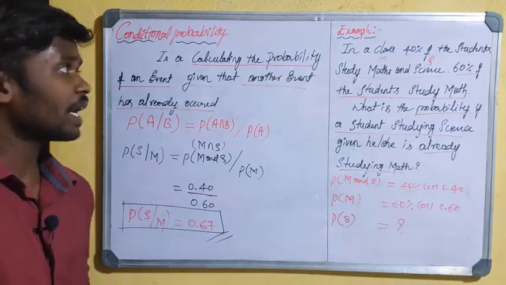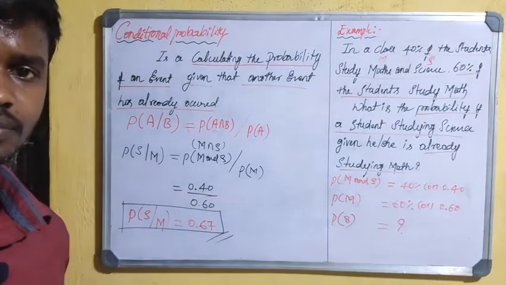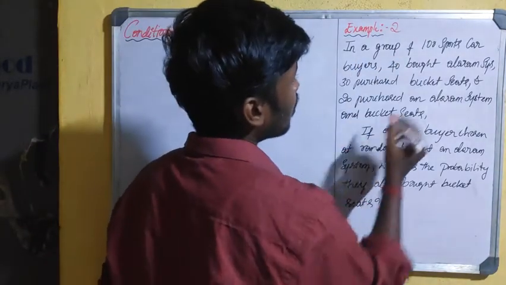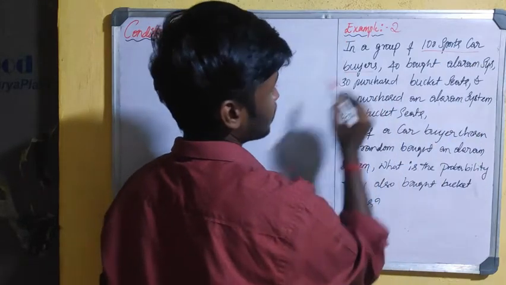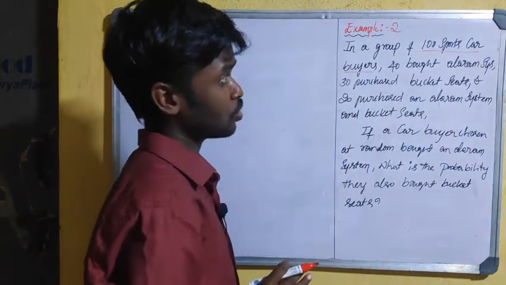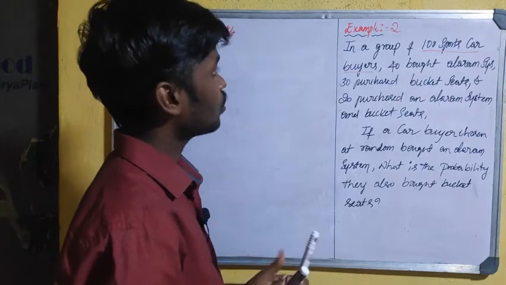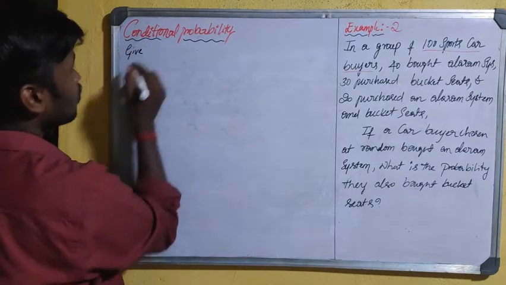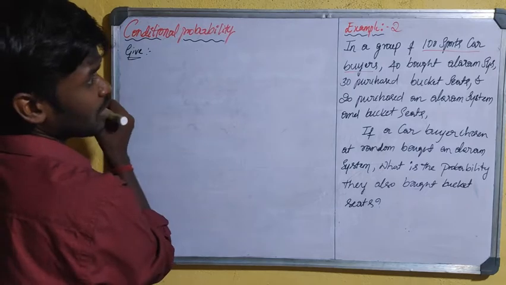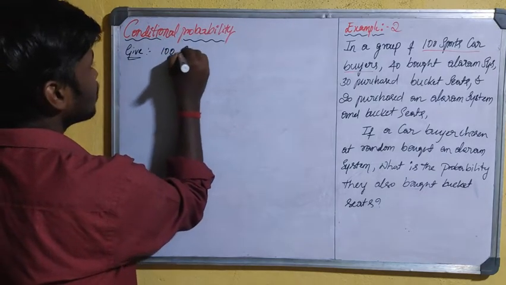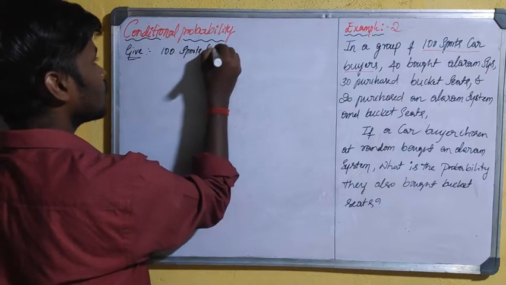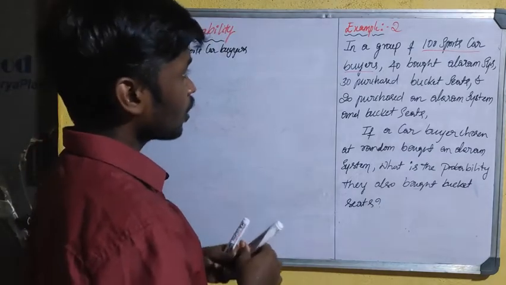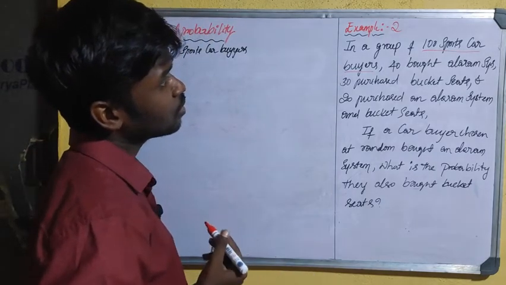Next, take down the second example. See the second illustration. In a group, the total of 100 sports car buyers are there. First we have to write down the given information, which is very helpful to solve the problem. How many sports car buyers are there? That is 100 sports car buyers.